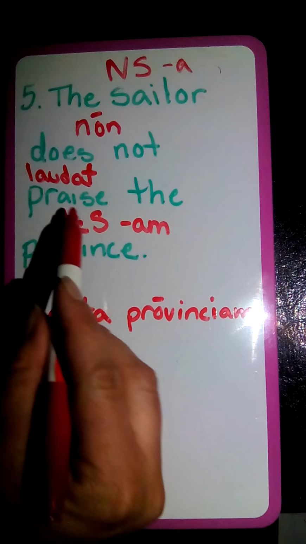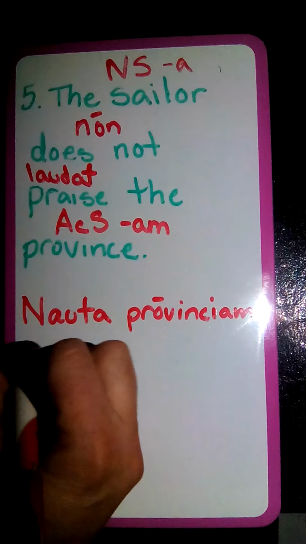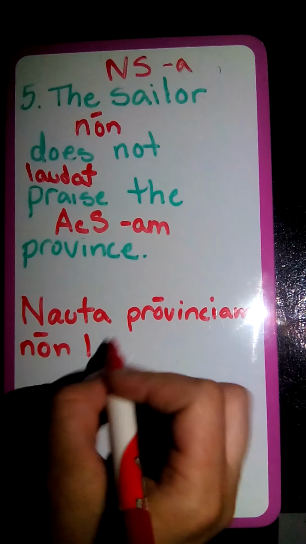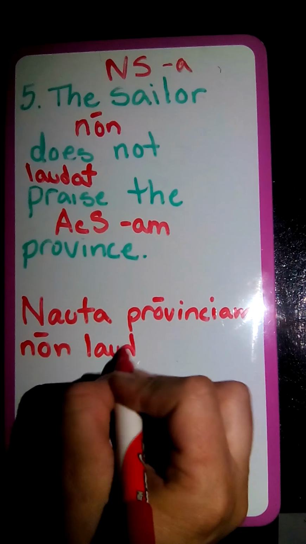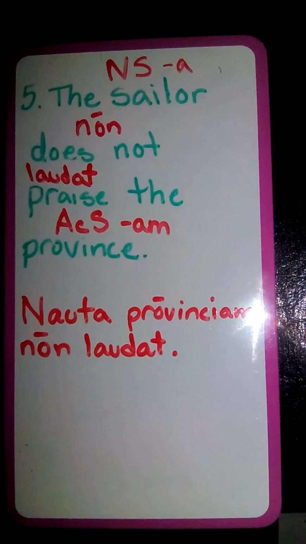Now we're going to go ahead and put our verb, but we can't forget our verb modifier, which is non. So we're going to have non laudat. So the sailor does not praise the province translates to nauta provinciam non laudat.